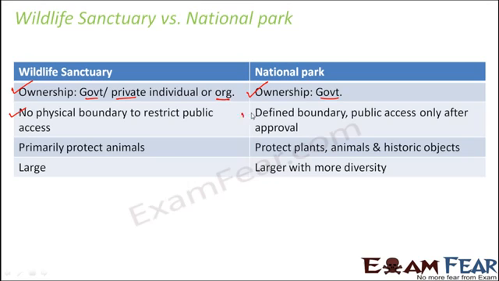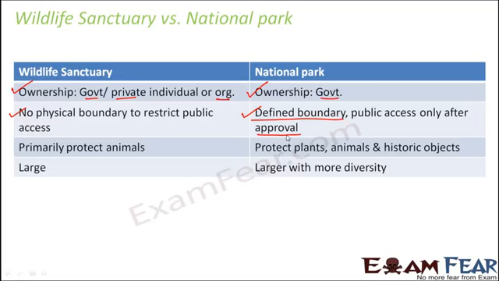Whereas in case of national park, they have a defined boundary and public access is allowed only after approval. So what kind of approval? For example, if you visit a particular national park, say you are going to visit Bandipur National Park, you are just not allowed to enter into the national park. You need approval in the form of tickets. So you need to buy tickets. Once you get the tickets, you are allowed to enter into the national park. Then you go inside and you will be taken in a vehicle, and you visit the national park and you come back. So you were allowed to enter only after the approval. You are not supposed to enter without tickets.